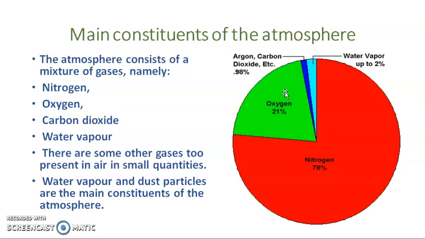The atmosphere consists of a mixture of gases, namely nitrogen, oxygen, carbon dioxide, water vapor, etc. There are some other gases too present in the air in small quantities. These other gases are called inert gases. Water vapor and dust particles are the main constituents of the atmosphere. Everyone clear with this? Okay.